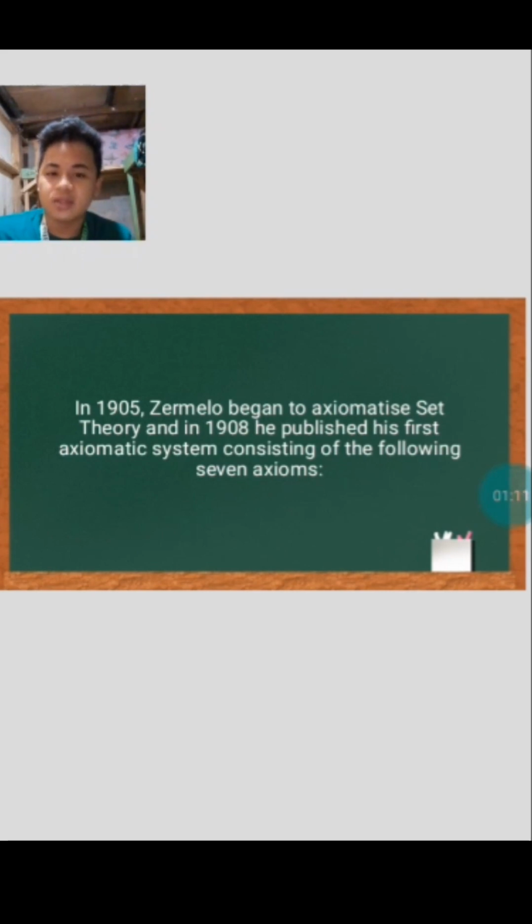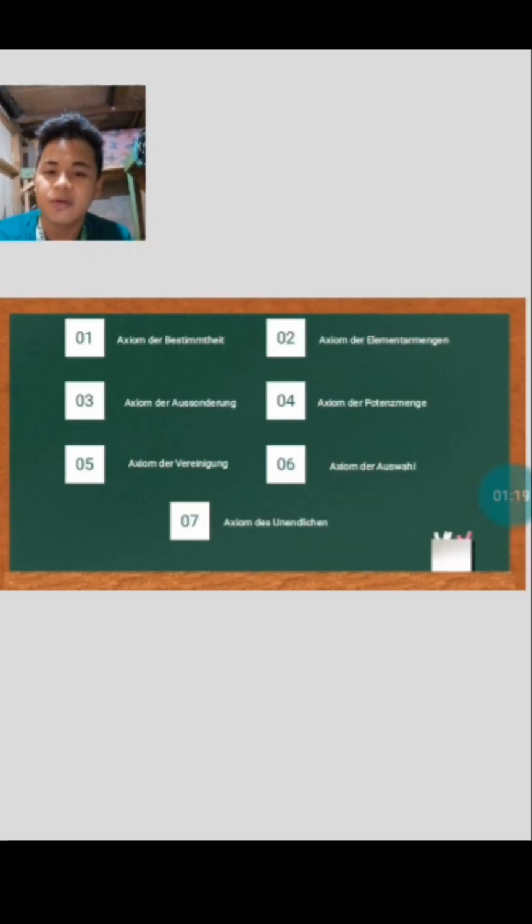As I have said, there are seven axioms in his first axiomatic system. First is the axiom der Bestimmtheit, which corresponds to the axiom of extensionality. The second is the axiom der Elementarmengen, which includes the axiom of empty set as well as the axiom of pairing.